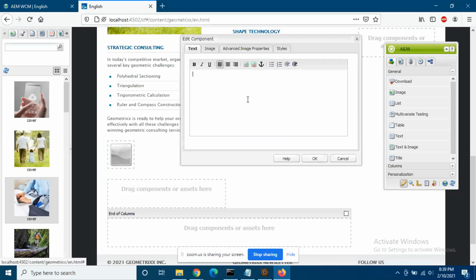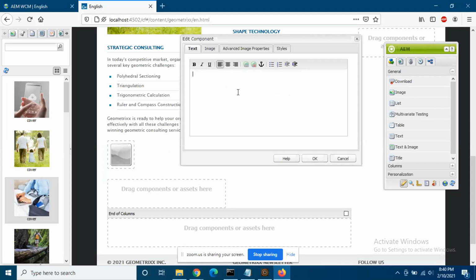Okay. Now the component has opened. Now every component has a configuration box using which you can configure. For example, if you are adding text, what text you want to add? What image you want to add? That is configured via a component which is called a dialog box. So this, which you see floating on top, is called a dialog box.